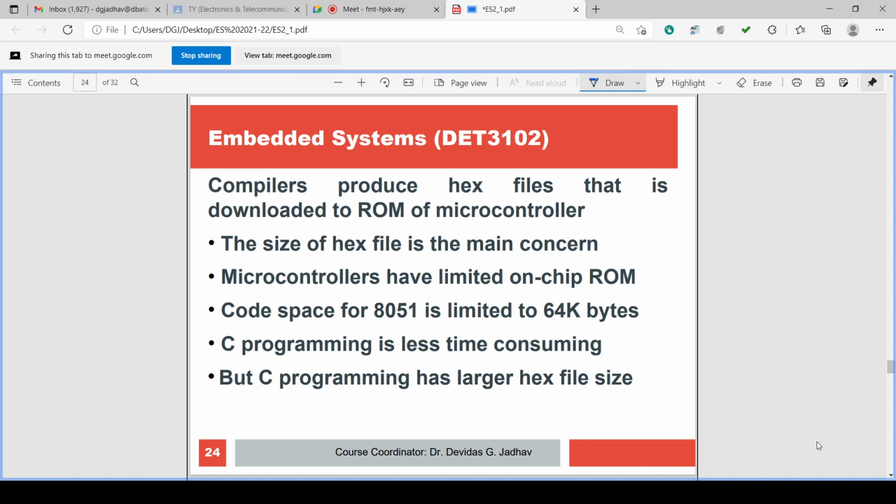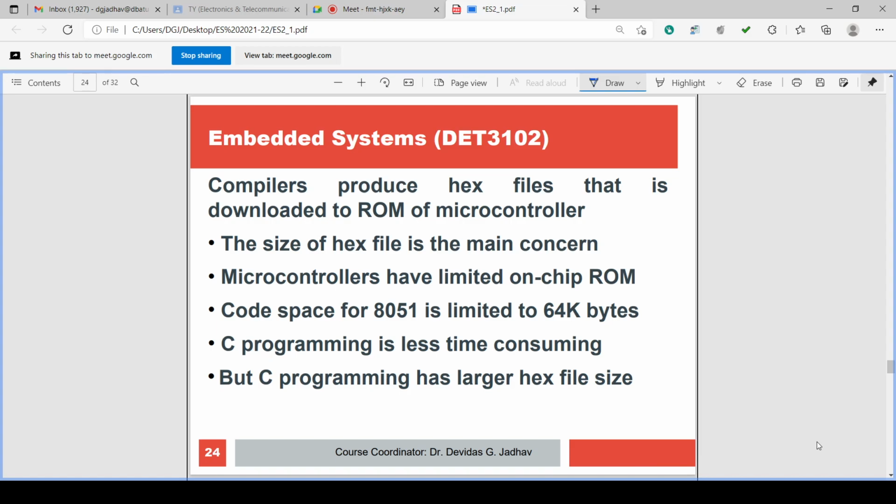Now in the case of C programming and embedded C programming, what is there? There is a compiler. You write English-like words, standard keywords, which the programmer understands very easily. But those keywords cannot be understood by the machine. So those keywords have to be converted into machine understandable code, ones and zeros, and that is done by the compiler.